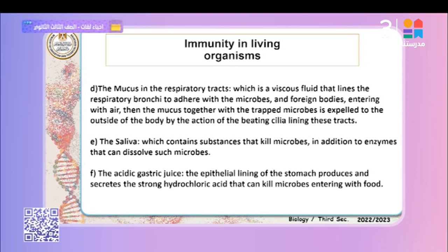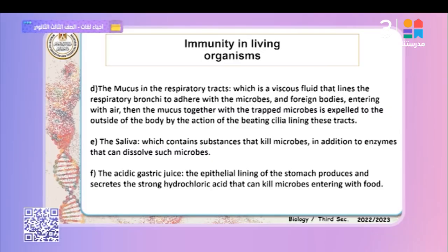And the others, for example wax, represent a chemical mechanism. Tears, chemical mechanism. Saliva, chemical mechanism. But the cilia found lining the trachea are considered a mechanical mechanism. Why? Because they eject the microbes, moving them upward after they are trapped by the mucus, a viscous substance. So they are expelled to the outside of the body by the action of the beating cilia lining these tracts.